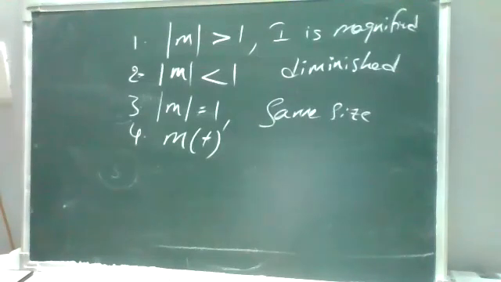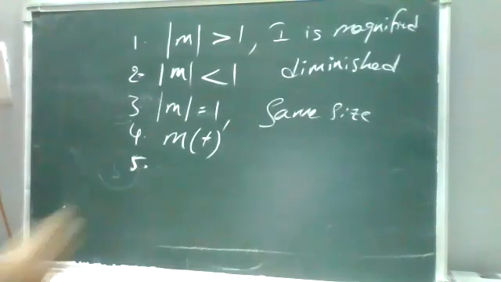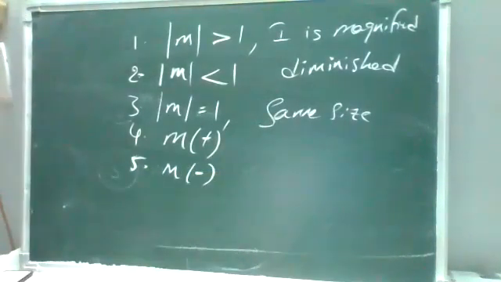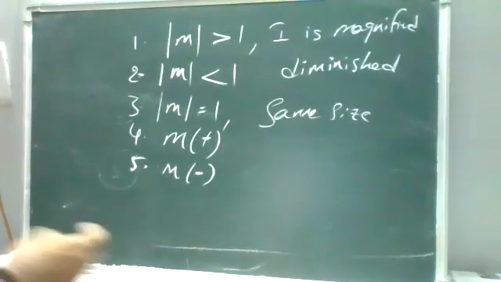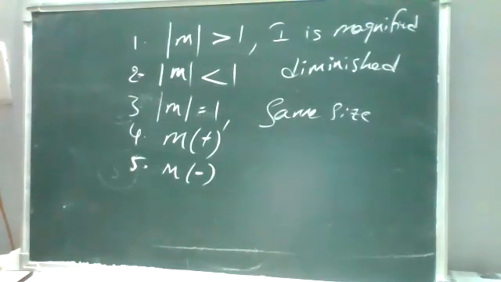So third point, when magnification is positive, the image is virtual and erect. Fifth one, when magnification is negative, the image is real and inverted. Okay, the image is real and inverted. So these are the 5 basic conditions, basic rules. Okay, we'll do a problem on these things.